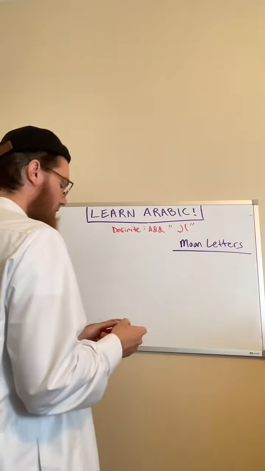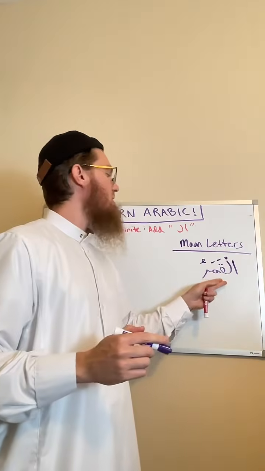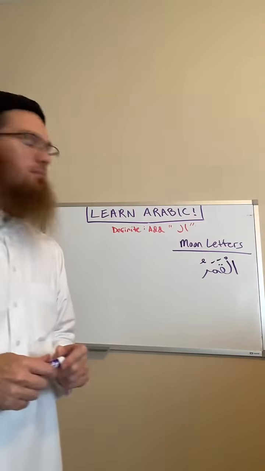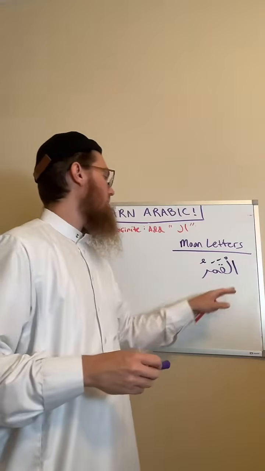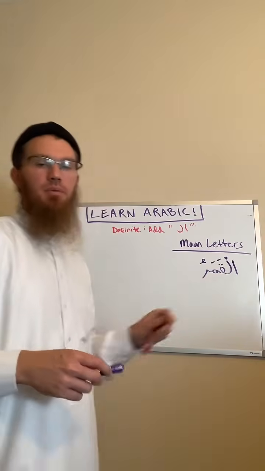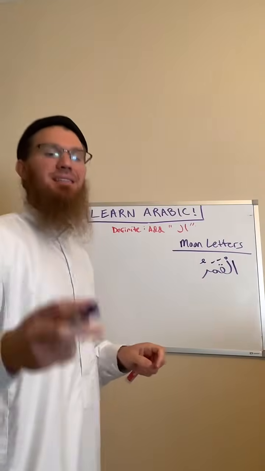So, for example, we'll use the word moon. So, qamar means moon. Does this mean the moon or a moon? Al-qamaru, does this mean a moon or the moon? Yes, very good. It means the moon.